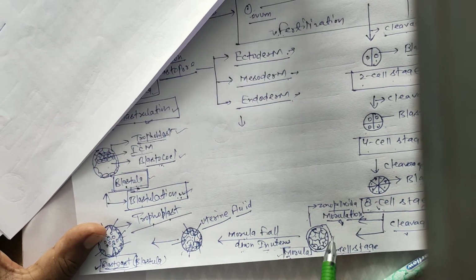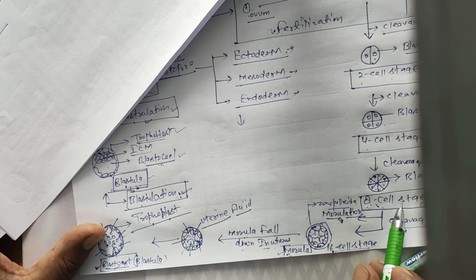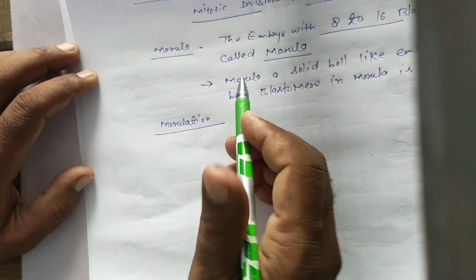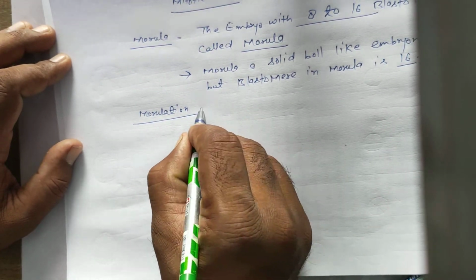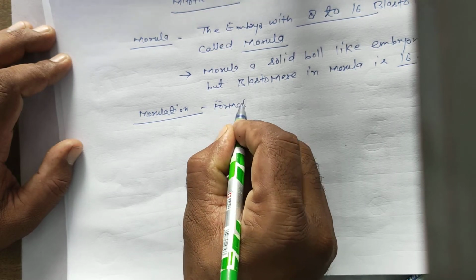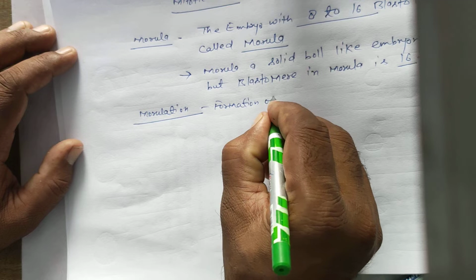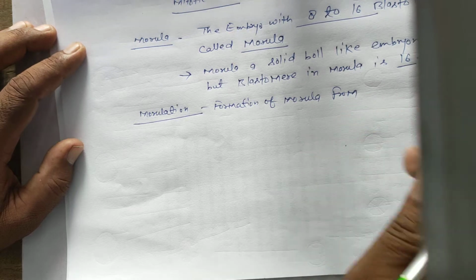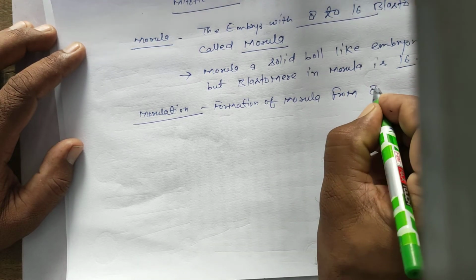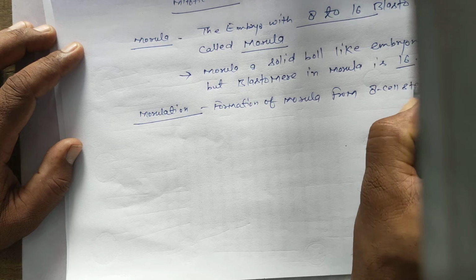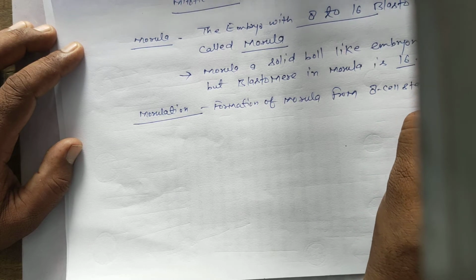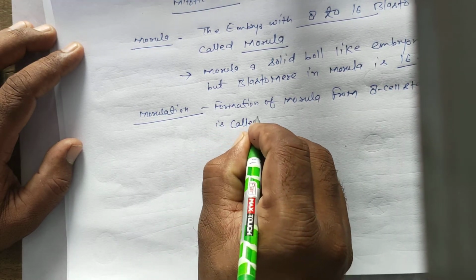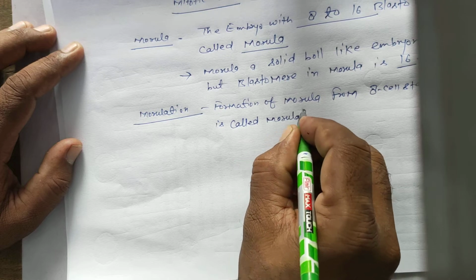Formation of morula from the 8-cell stage is called morulation.